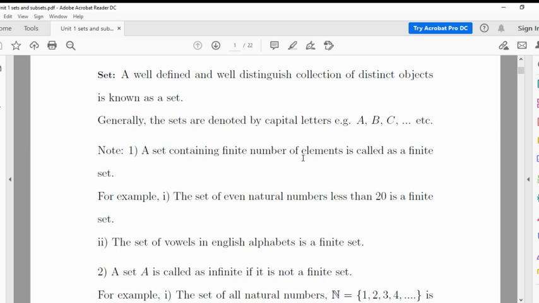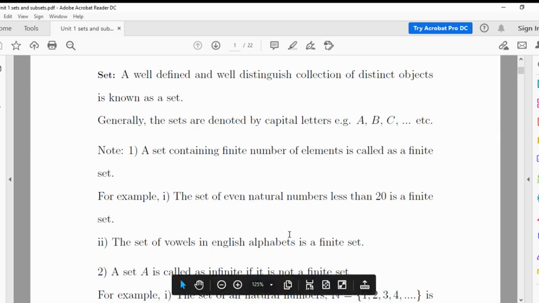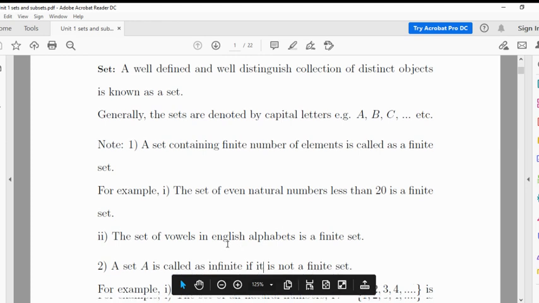A set containing a finite number of elements is called a finite set. For example, the set containing even natural numbers less than 20 is a finite set because it contains only 10 elements: 2, 4, 6, 8, 10, up to 20. If a set contains a finite number of elements, it is a finite set. A set of all vowels in the English alphabet is a finite set because there are only five vowels.